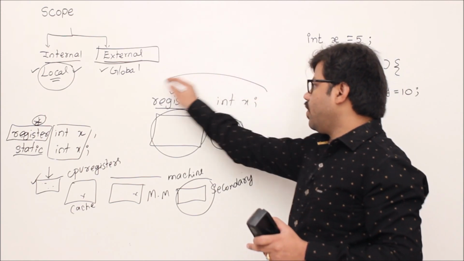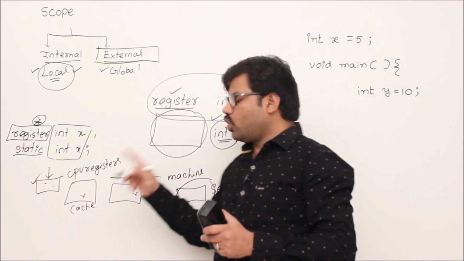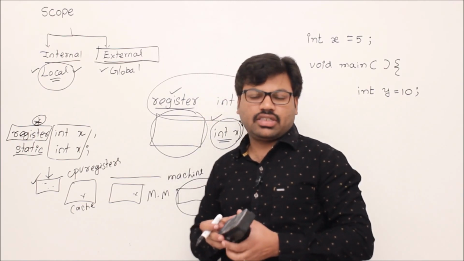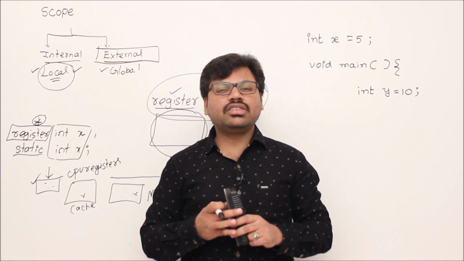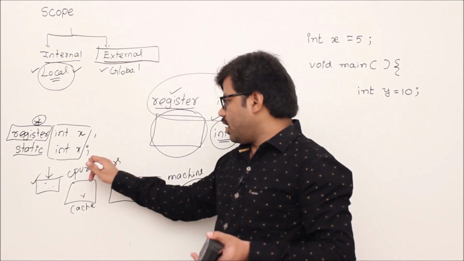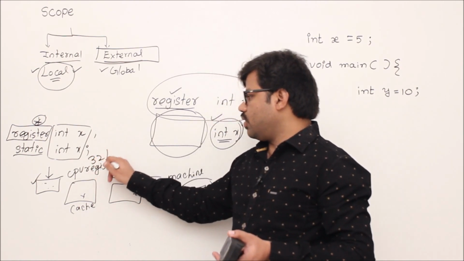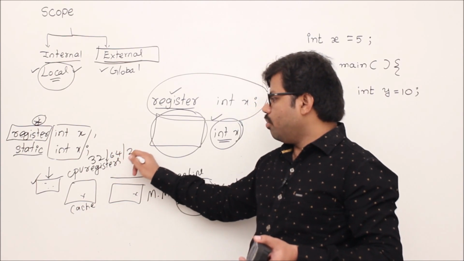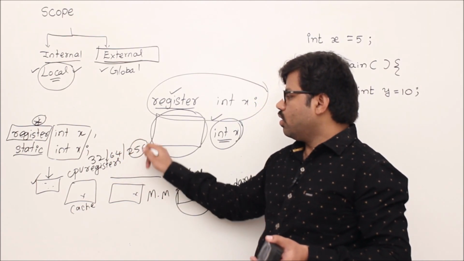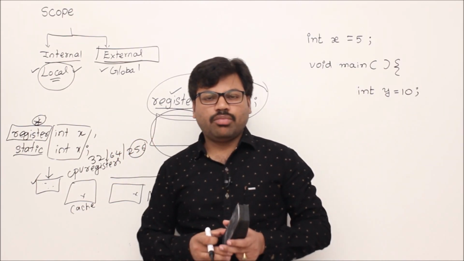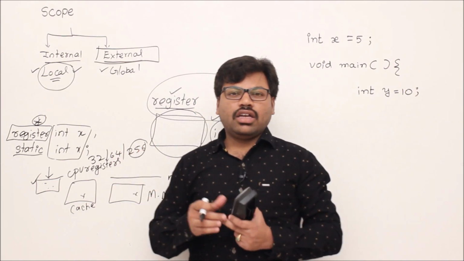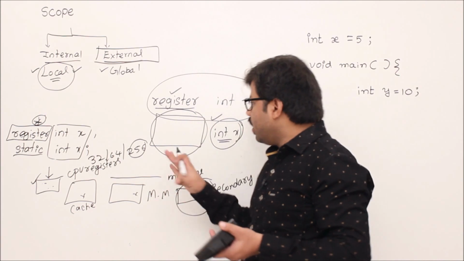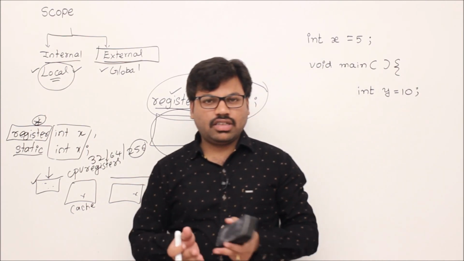Whenever you have a register variable, your compiler will try to keep it in CPU registers. But remember one thing, it is not compulsory, because CPU registers are very limited, right? There may be 32 or 64 or 256, depending on the machine architecture. This number varies, of course, but let's say you have some 64 CPU registers. If your program wants to keep all its variables in registers, is it possible?